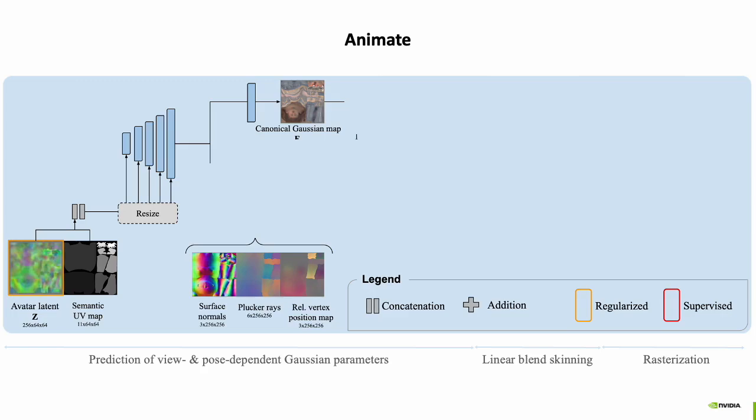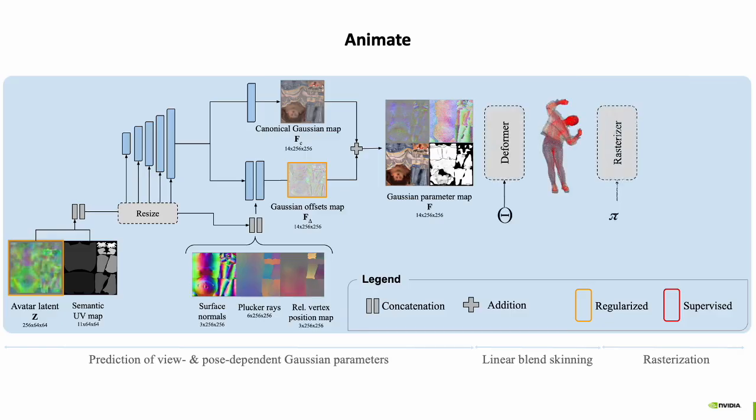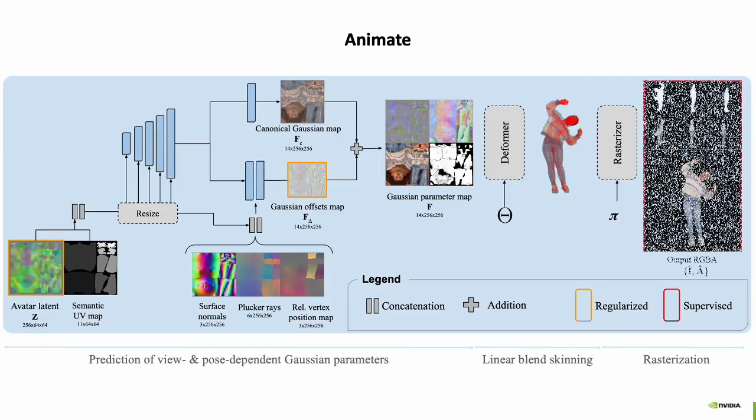In addition, we condition on Plücker arrays, which describe the camera position and view direction for the target view. This produces a Gaussian offset map, which can be added to the canonical map. Together, this yields a Gaussian parameter map that can be sampled, deformed with simple LBS, and splatted to an image.